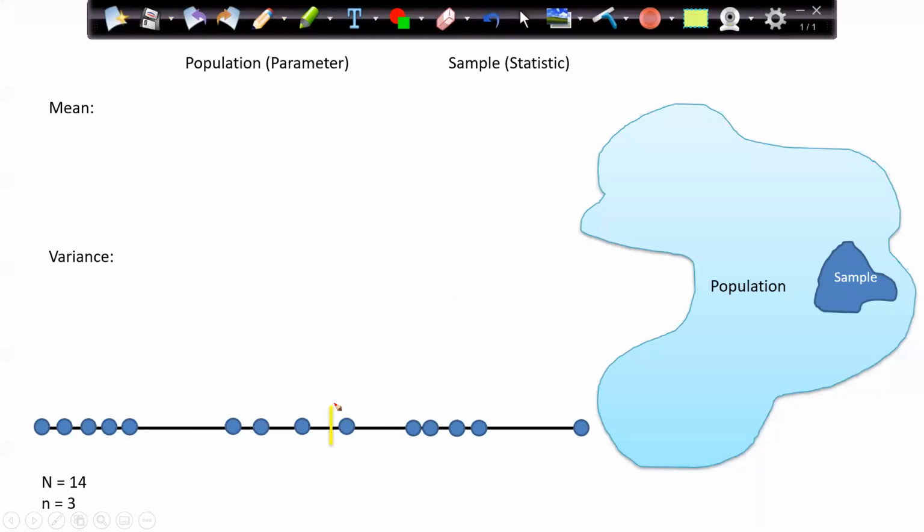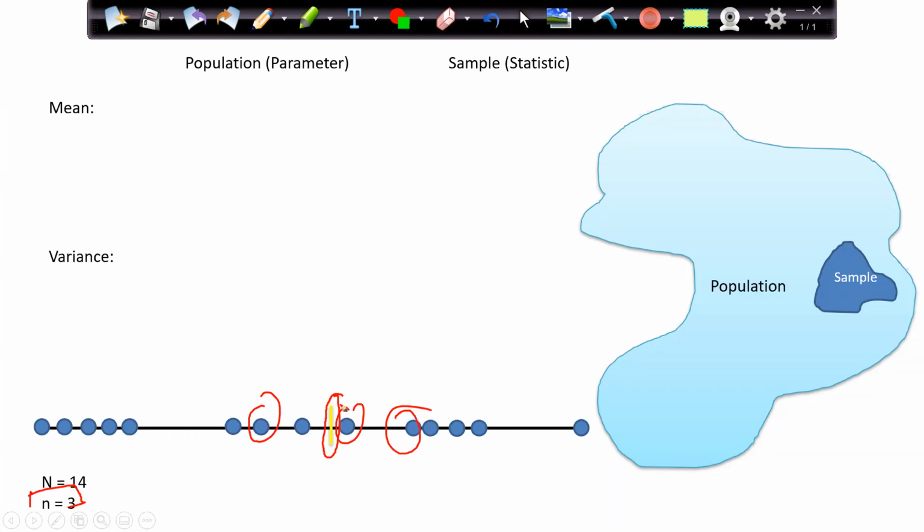Here is my original population mean. Now suppose I took 3 records as my sample. So this is one sample record, this is another, and maybe this is another.